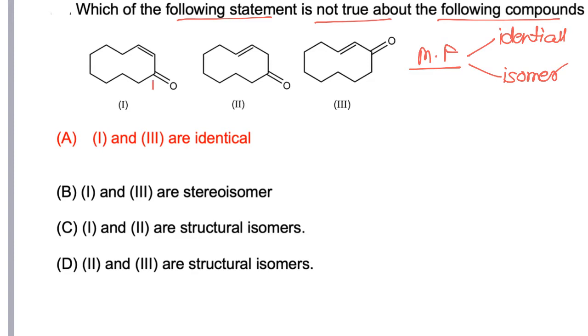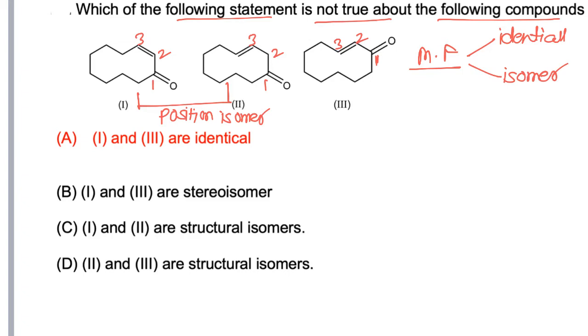Now if we consider first example 1, 2, 3, the functional group is present at the first position while the multiple bond is present at the second position. Now in the second example, the multiple bond is present at the third position. So the relationship between 1 and 2 is that they are position isomers, because they differ in the position of the multiple bond. Now the third example. 1 and 3 are not structural isomers because they have the same position of functional group and the same principal chain. So they are not structural isomers.